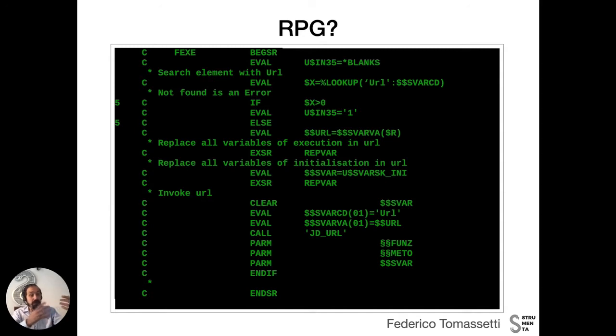So you need to dive a little bit into the code to understand it, or you put some comment on the line. For example, in this case, the first 6 columns are irrelevant for the compiler, so they can be used for comments. You can see that the developer here has put a certain number, in this case 5, on the line of the if and on the line of the else, because they match.